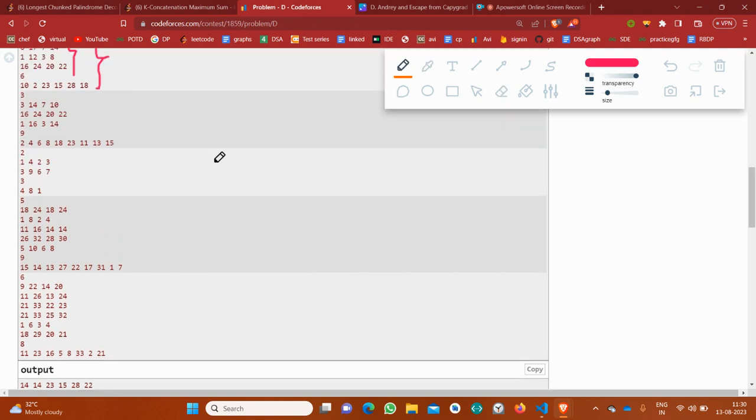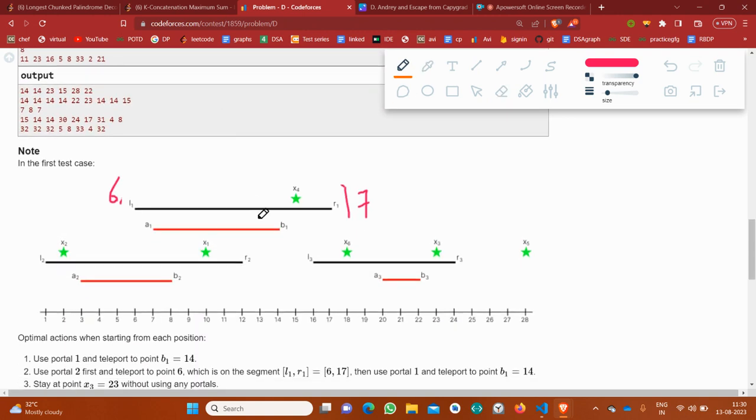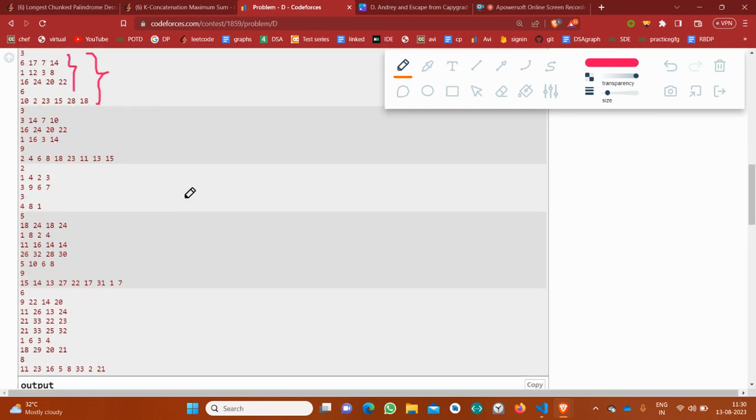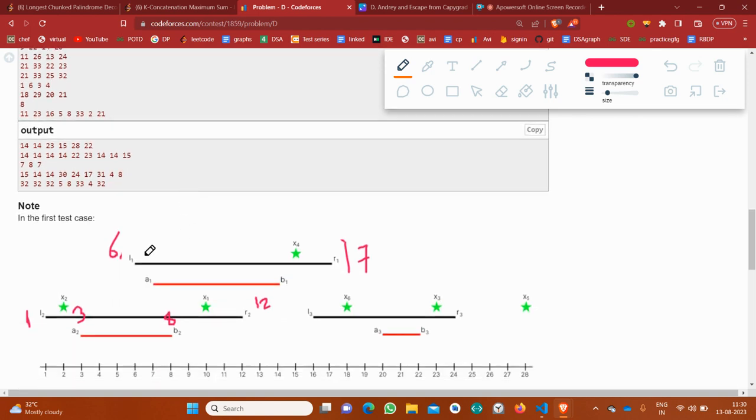Then we have been given 1 12 3 and 8. L2 is 1, R2 is 12, A2 is 3, and B2 is 8. I forgot: A1 was 7, and B1 was 14.